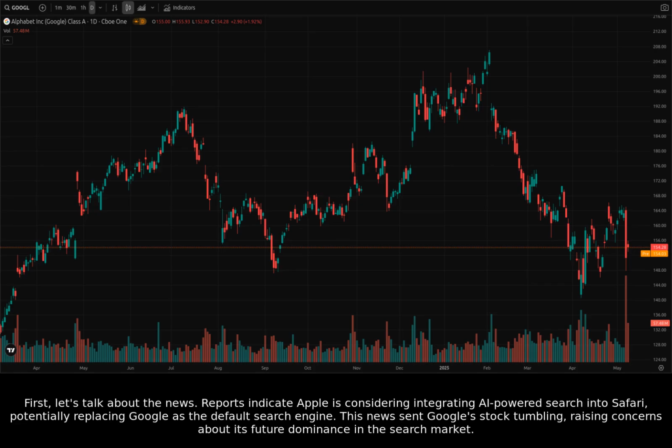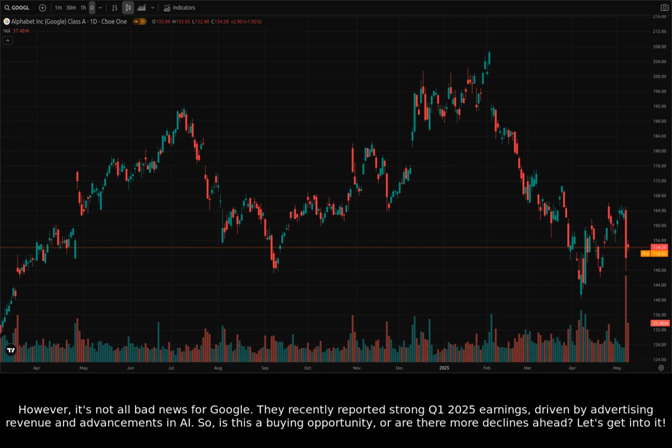Reports indicate Apple is considering integrating AI-powered search into Safari, potentially replacing Google as the default search engine. This news sent Google's stock tumbling, raising concerns about its future dominance in the search market. However, it's not all bad news for Google. They recently reported strong Q1 2025 earnings, driven by advertising revenue and advancements in AI. So, is this a buying opportunity, or are there more declines ahead?